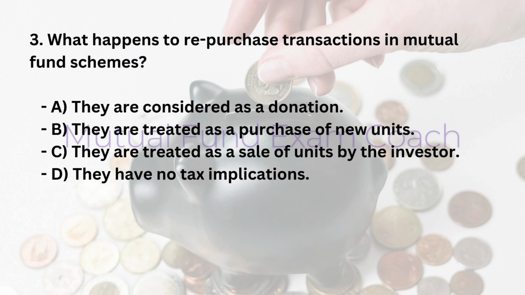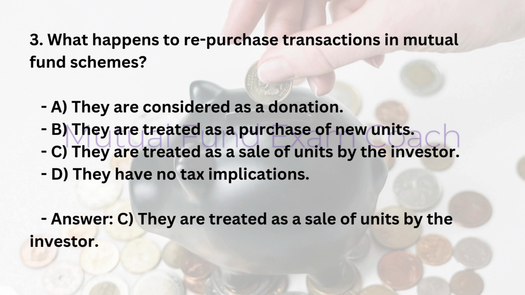3. What happens to repurchase transactions in mutual fund schemes? A. They are considered as a donation. B. They are treated as a purchase of new units. C. They are treated as a sale of units by the investor. D. They have no tax implications. Answer, C. They are treated as a sale of units by the investor.